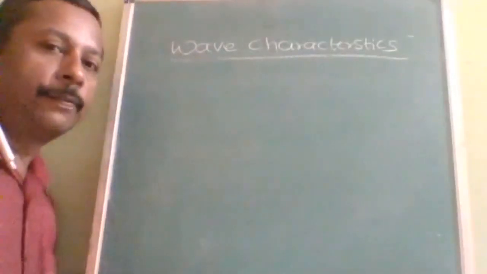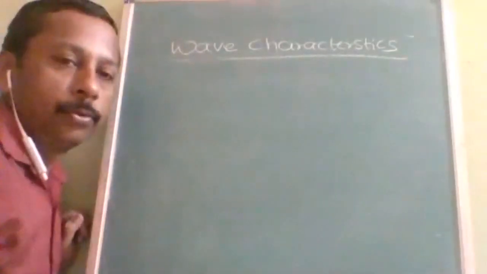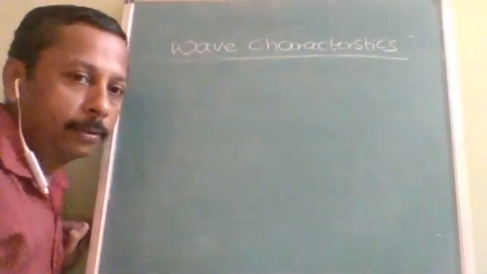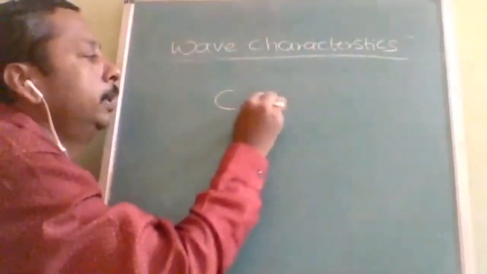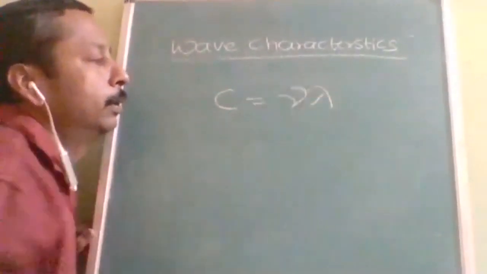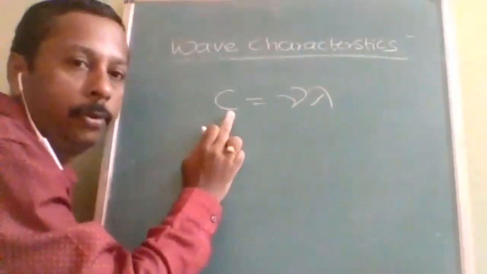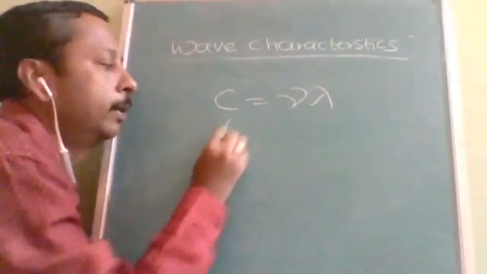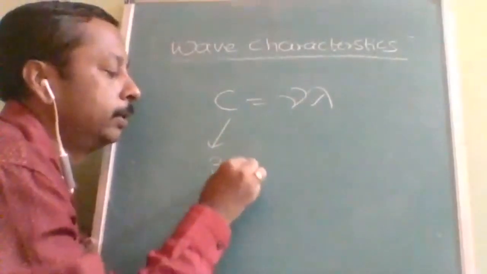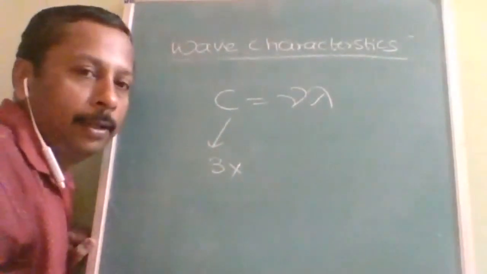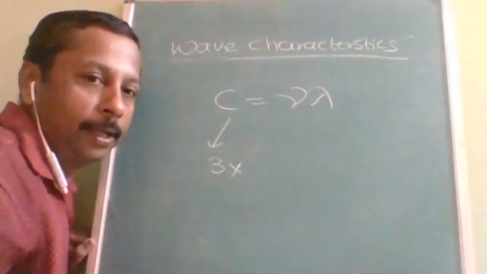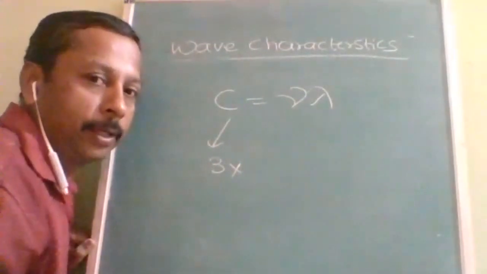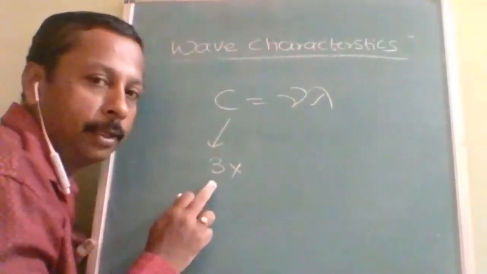After studying the wave characteristics, you should know the relation between them also. So C is equal to nu lambda. C, I told you, is generally used for electromagnetic waves, and light is also an example of an electromagnetic wave only. So for that the speed is constant.